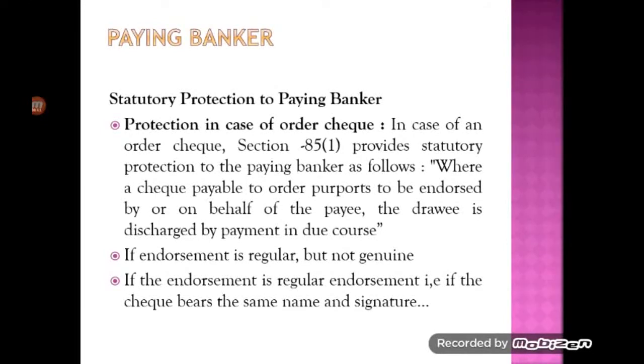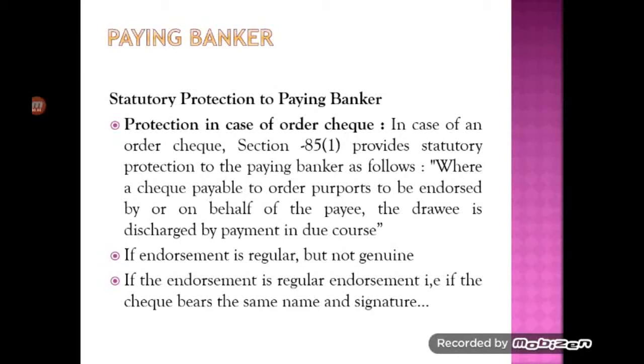The topic is statutory protection to paying banker. A paying banker gets protection as per law in three different situations. The first one is protection in case of order check. In case of an order check, the statutory protection to the paying banker is as follows. Where a check is payable to order, to be endorsed by or on behalf of the payee, the drawee is discharged by payment in due course. Under this section, the paying banker is protected if he makes the payment of an order check with forged endorsement on behalf of the payee.